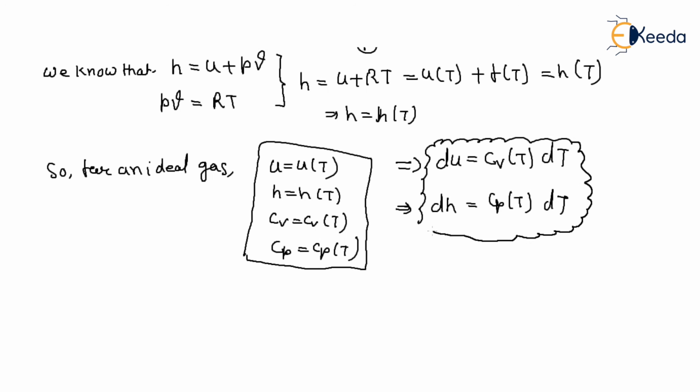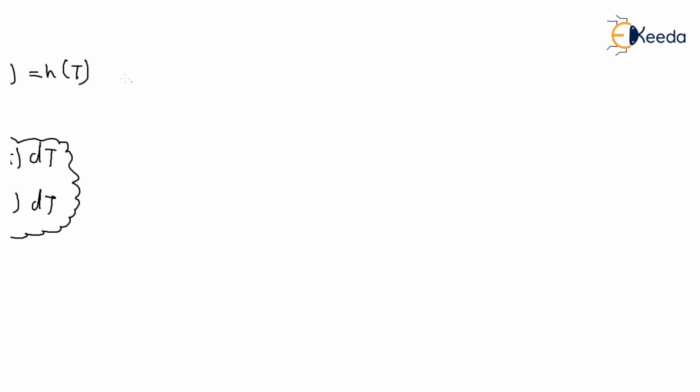Yes, you can directly see it from your property table. Also, you may write it like this. If you find it in this way, delta U is equal to U2 minus U1. And if you have temperatures T1 and T2, integrate.